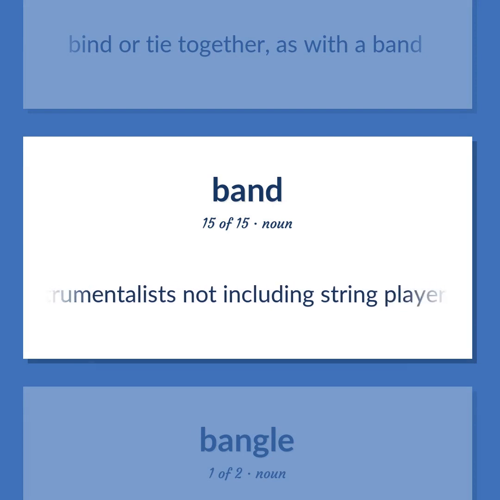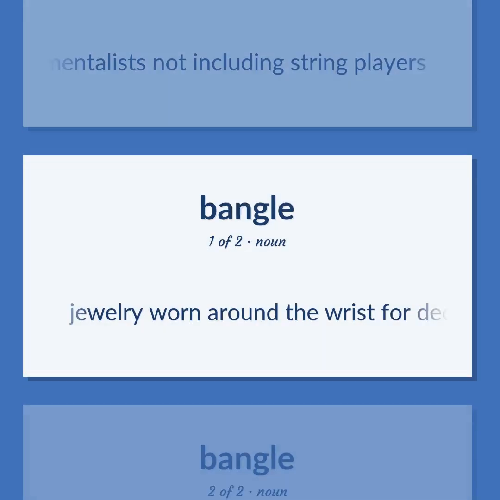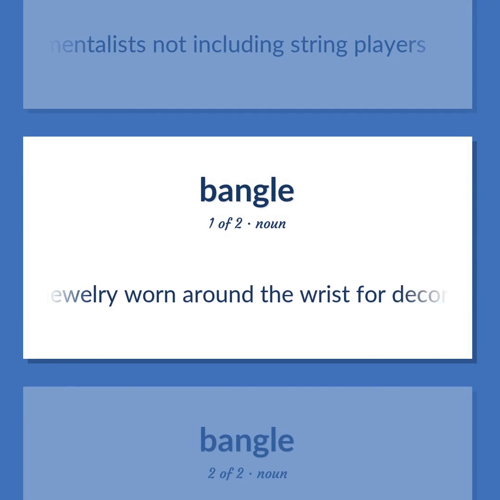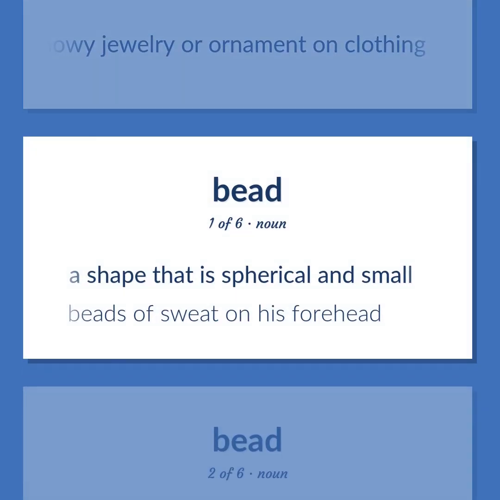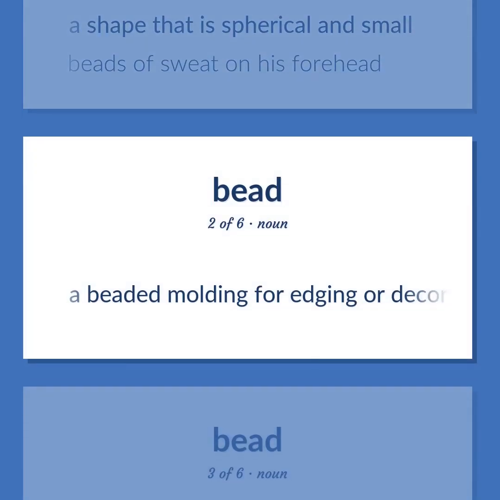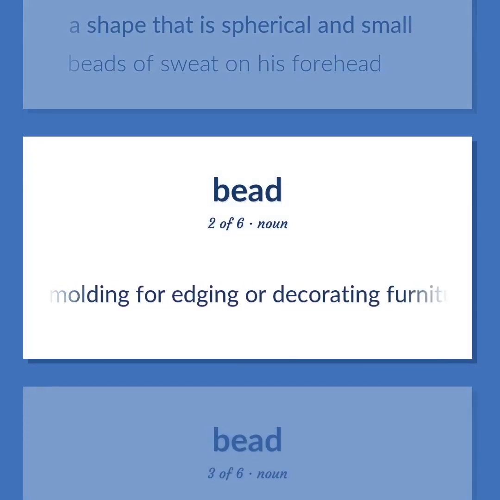Instrumentalists not including string players. Jewelry worn around the wrist for decoration. Cheap showy jewelry or ornament on clothing. A shape that is spherical and small. Beads of sweat on his forehead. A beaded molding for edging or decorating furniture.